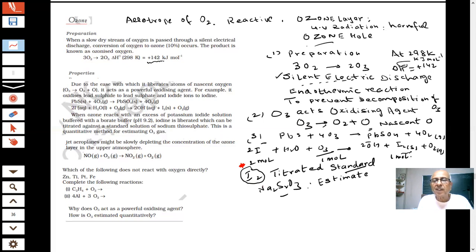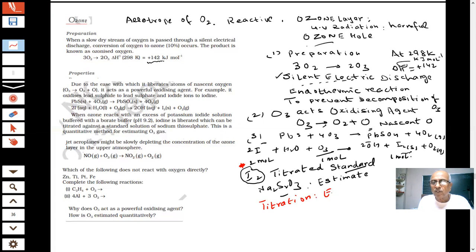You react the ozone with potassium iodide, and as a result iodine is liberated. The iodine is titrated against a standard solution of sodium thiosulfate. From here I estimate the amount of iodine, and from this I know how much O3 is present. Titrations are always used for estimation.